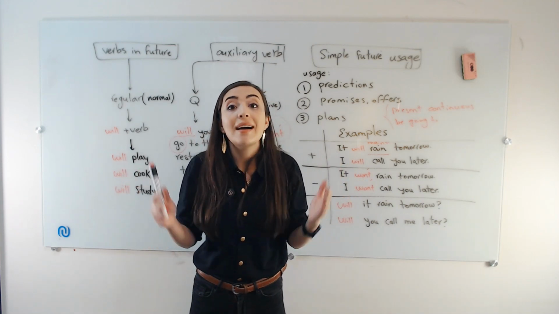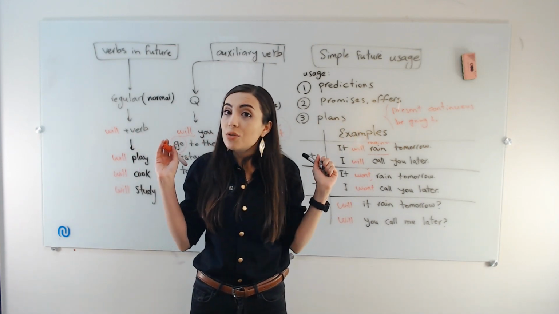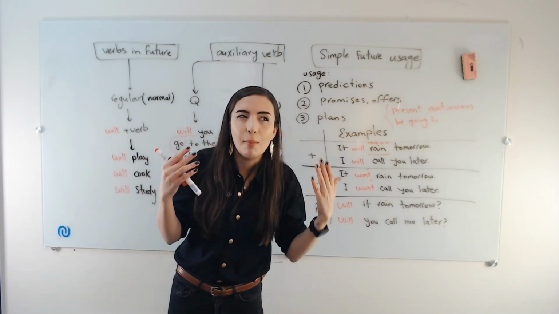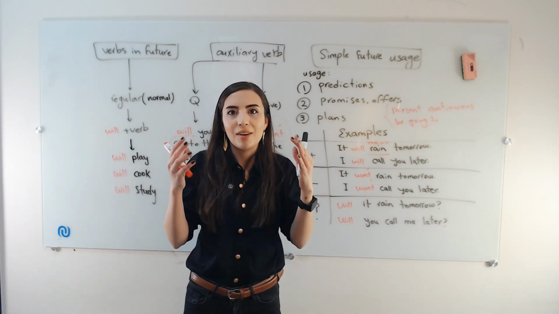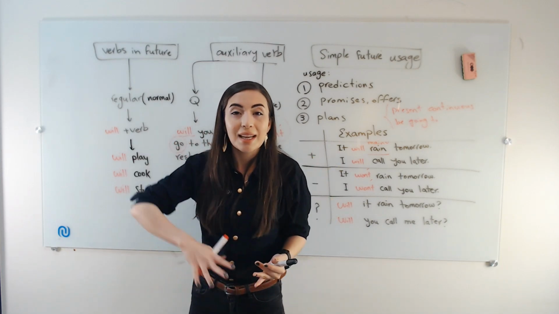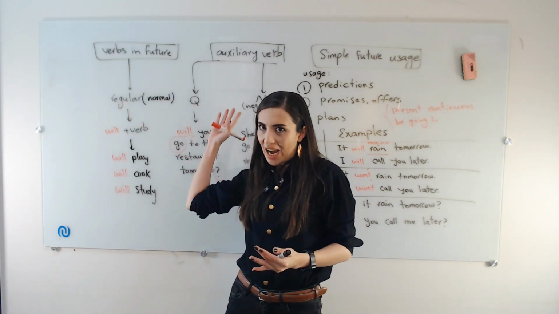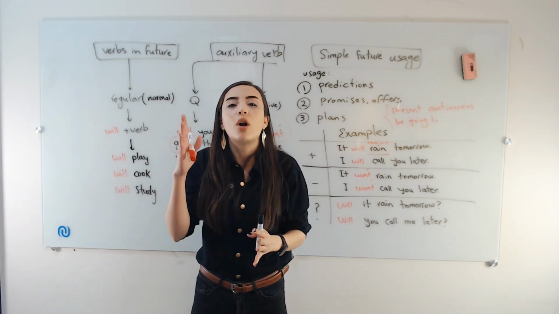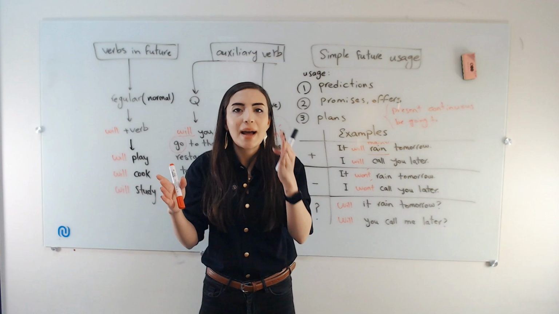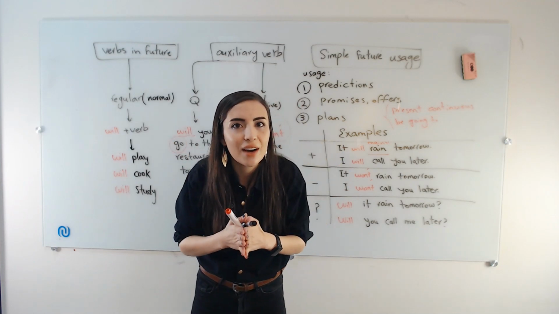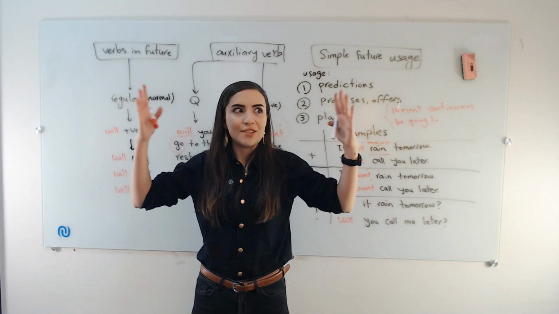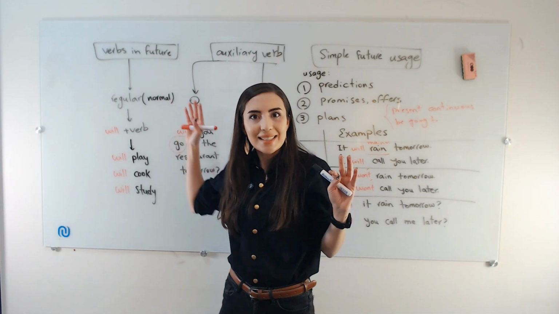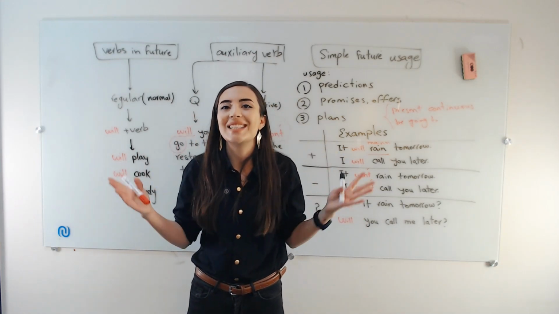Okay, so now that this video is over and now that you know the things about simple future, I hope that you have a better understanding and a more comprehensive understanding of simple future and the conditions that we use it and the way that we use the verbs inside and the auxiliary verbs for simple future. In the next video, I'm going to cover all these three simple tenses, simple past, simple present, simple future, together so that you see them in one board and you can compare them in a better way. The conditions that we use, the formula, and the auxiliary verbs related to each tense.